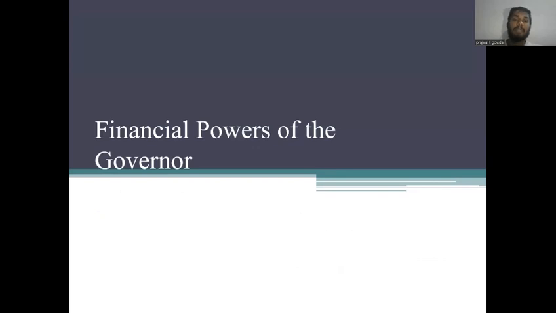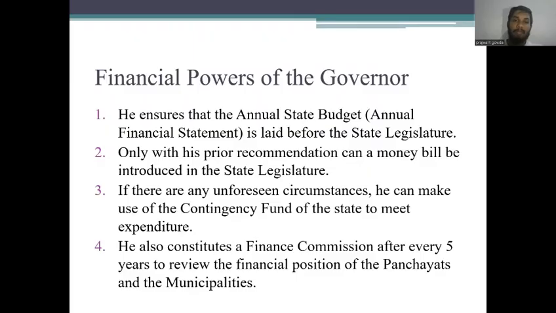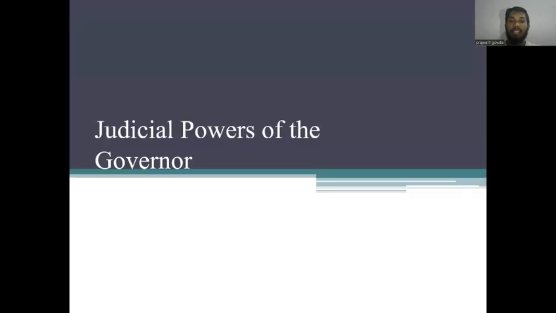Next, financial powers of the governor. Governor has some financial powers. He ensures that the annual state budget is laid before the state legislature. Only with his prior recommendation can a money bill be introduced in the state legislature. If there are any unforeseen circumstances, he can make use of the contingency fund of the state to meet expenditure. He also constitutes a finance commission after every 5 years to review the financial positions of the panchayats and municipalities.